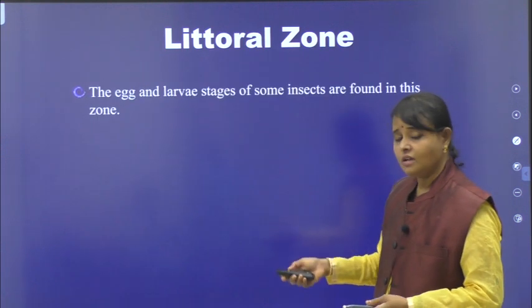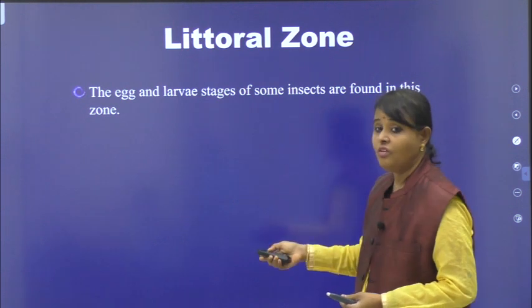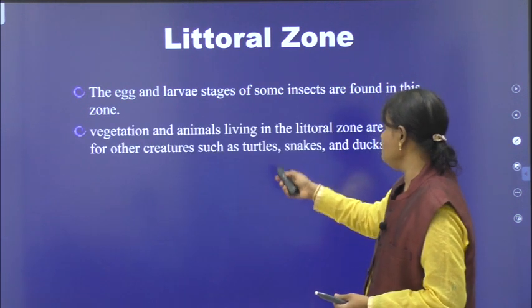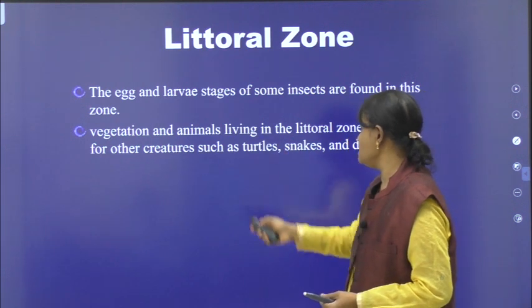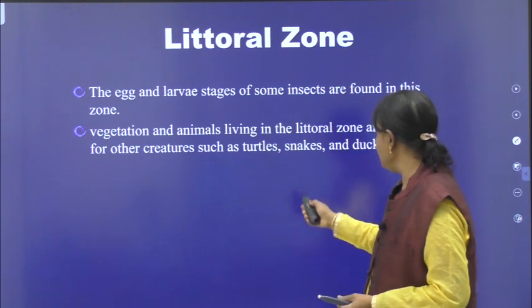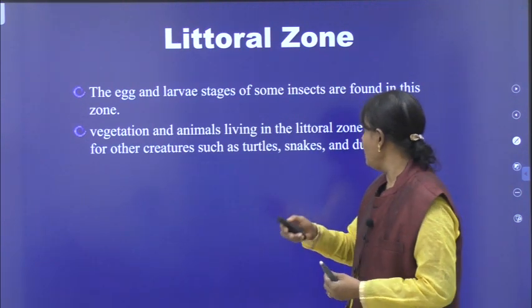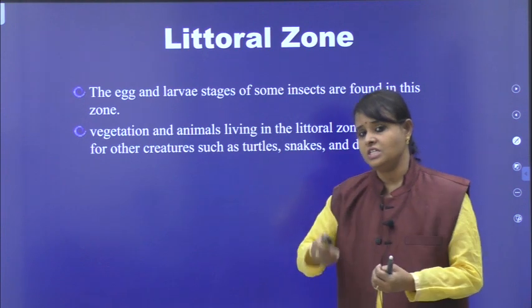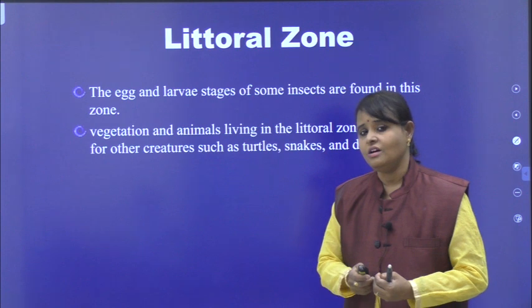Next, these are also present: eggs and larval stages of some insects are found in this zone. Vegetation and animals living in the littoral zone are food for other creatures such as turtles, snakes and ducks. Whatever vegetation and animals are present in the surface region, they are food for a number of the living organisms present in the water.